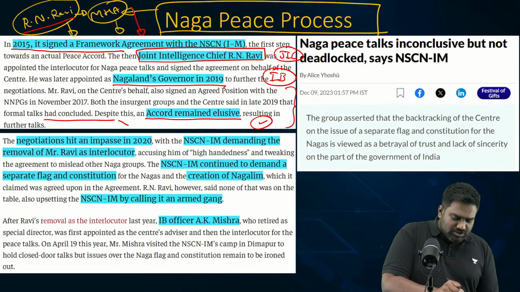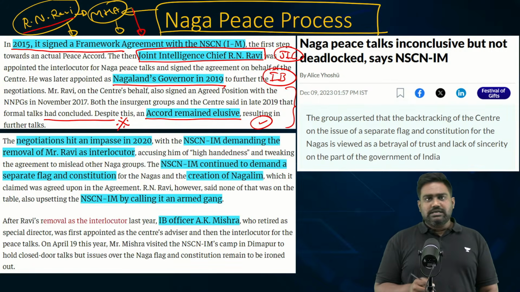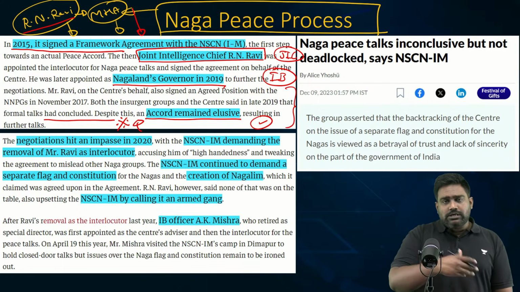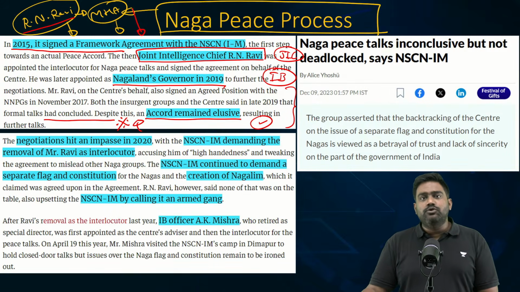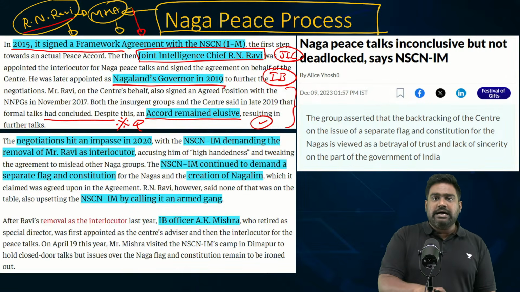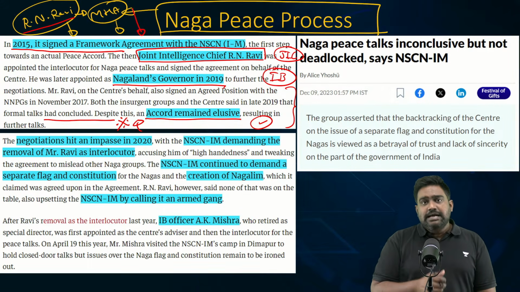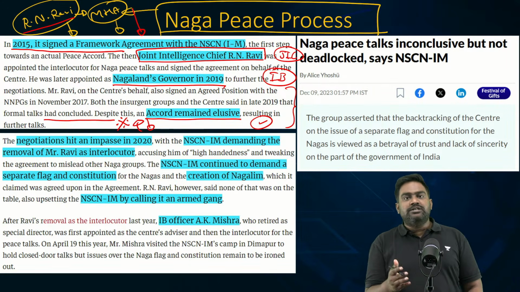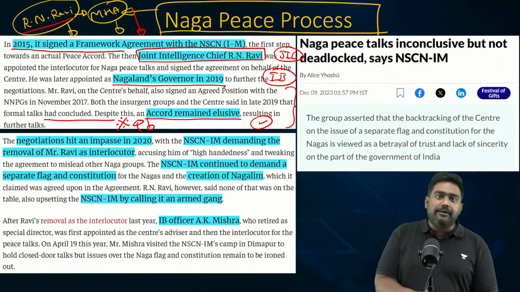This was not tolerable for the government, for R.N. Ravi. R.N. Ravi, I still remember, wrote an op-ed in The Hindu newspaper, calling NSC and IM a Gunda organization, a criminal entity. This enraged the leaders of NSC and IM and led to a war of words between R.N. Ravi and NSC and IM.